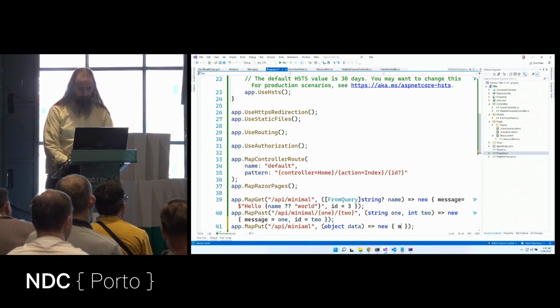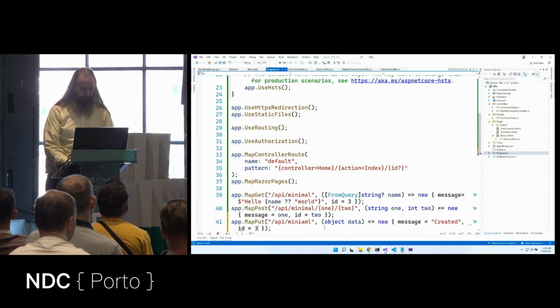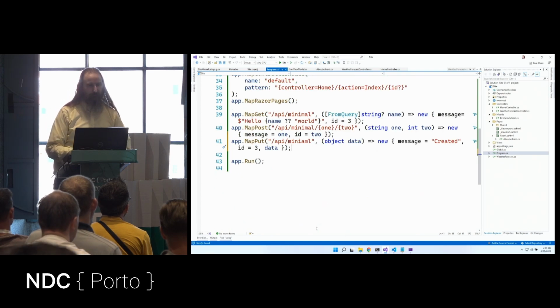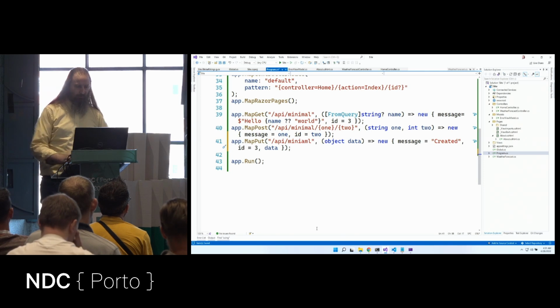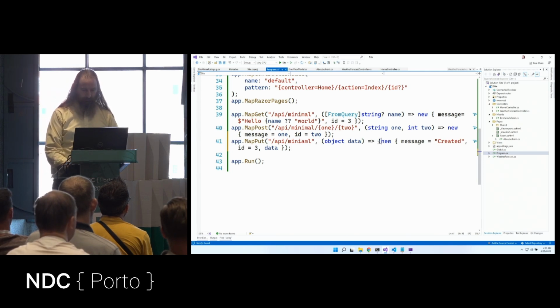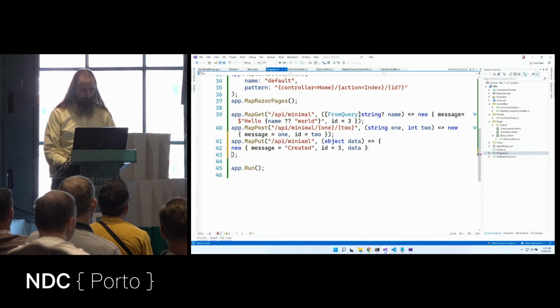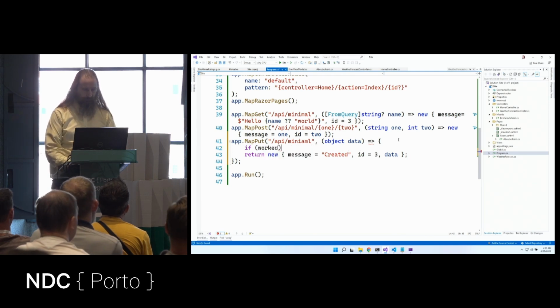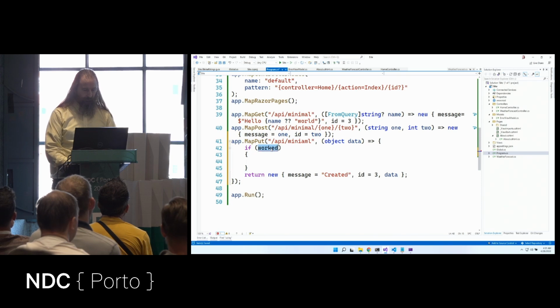So let's say the message is created, and the ID is 3, and the data is the data that we passed in. Now, that just kind of inlined that, but maybe I want to do a little bit more logic. So let's open this curly brace, and let's close this curly brace, and let's say return. Now, maybe I want to say if it exists, if the saving worked, so let's say worked, then, or maybe let's say invalid. If it's invalid, then I want to return